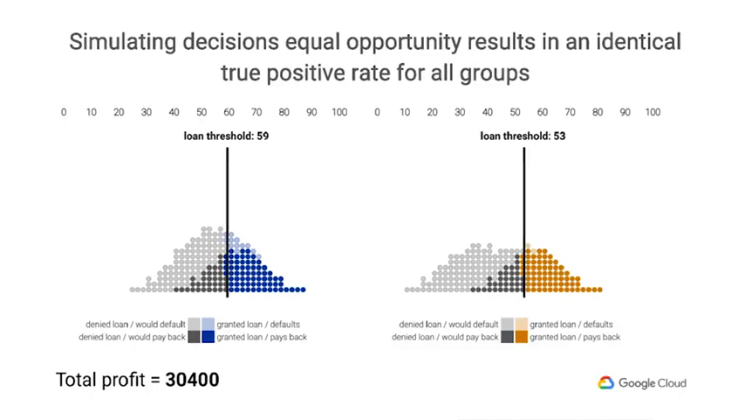Here, the constraint is that of the people who can pay back a loan, the same fraction in each group should actually be granted a loan. Or, using some of the jargon that was introduced in the earlier sections, the true positive rate is identical between the groups. So the takeaway to all of this is that it's possible to find thresholds that meet any of these criteria.